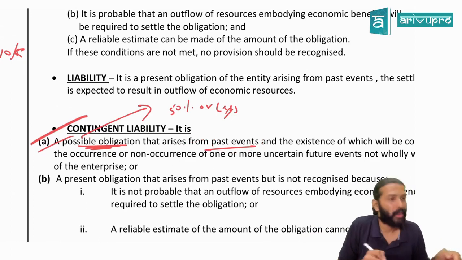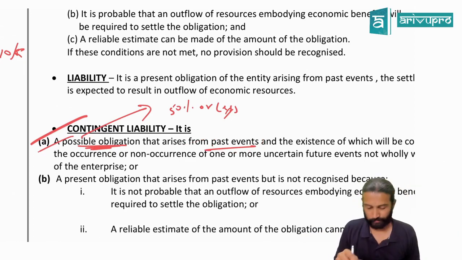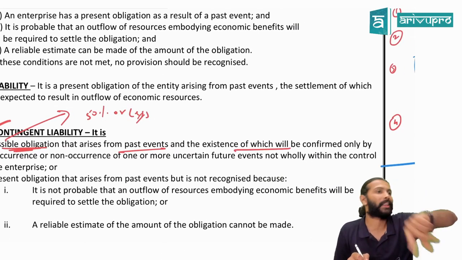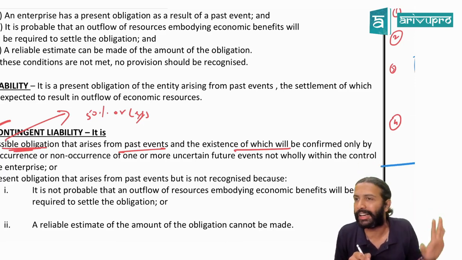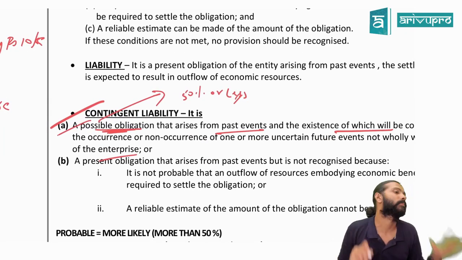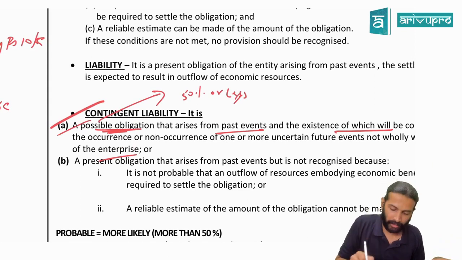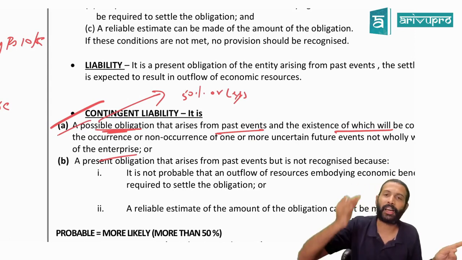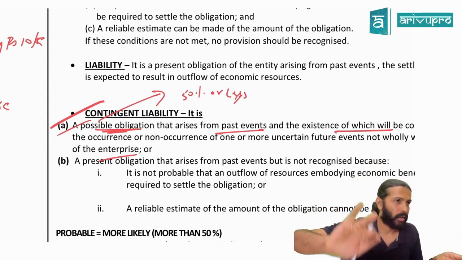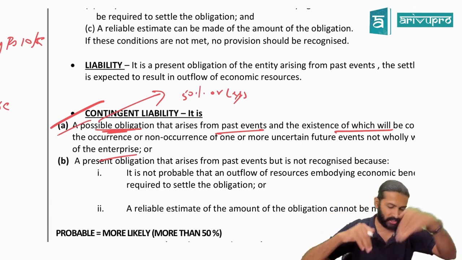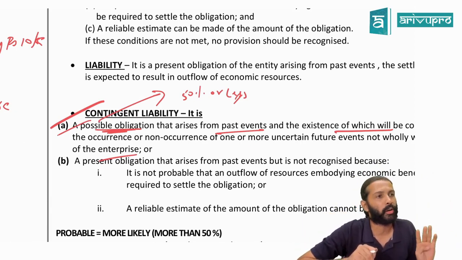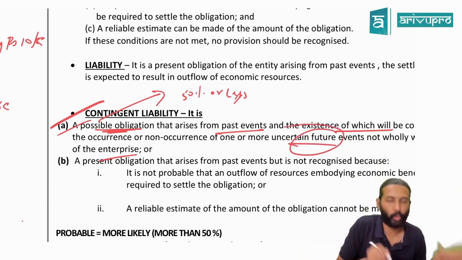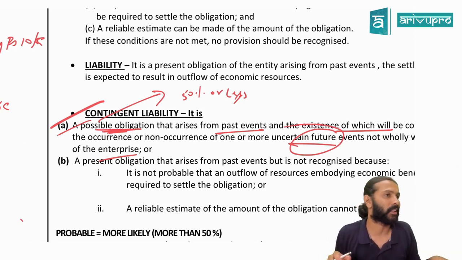Again, arising from a past event only, the existence of which will be confirmed by the happening or non-happening of an uncertain event not within the entity's control. That's all it is. I'll repeat this. It's a possible obligation, meaning less than 50% chance, arising due to a past event only. But the existence of this contingent liability will only be known on the happening or not happening of an uncertain future event, and that future event is not within the company's hands.